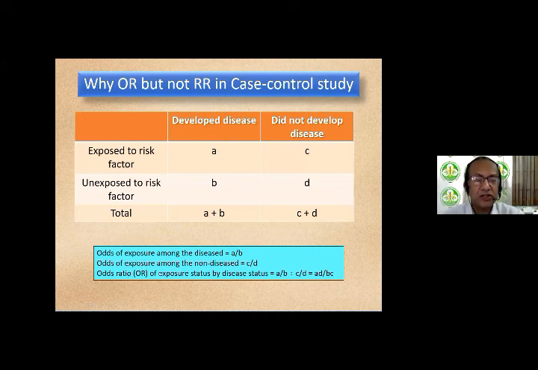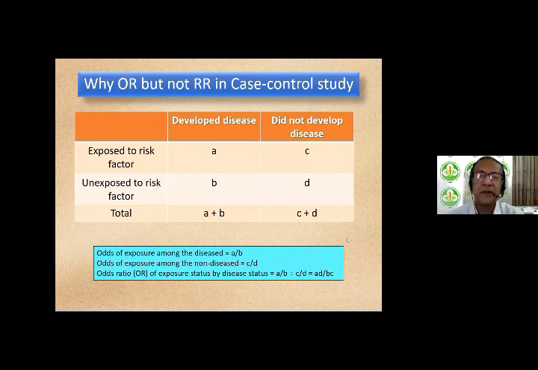So the odds ratio of exposure status by disease status is A by B, the whole thing divided by C by D. And if you turn it around, it becomes AD by BC. So it's a cross product. A multiplied by D, the whole thing divided by BC.